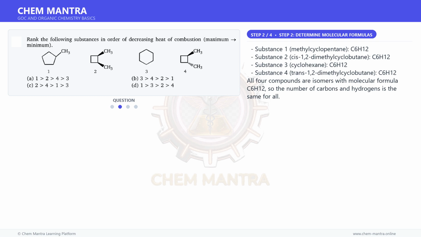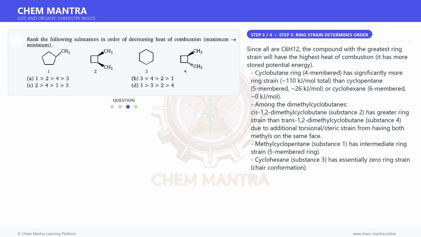Moving on to the next step. Substance 1, methylcyclopentane, C6H12. Substance 2, cis-1,2-dimethylcyclobutane, C6H12. Substance 3, cyclohexane, C6H12. Substance 4, trans-1,2-dimethylcyclobutane, C6H12. All four compounds are isomers with molecular formula C6H12, so the number of carbons and hydrogens is the same for all.